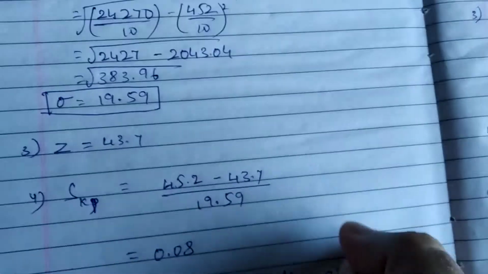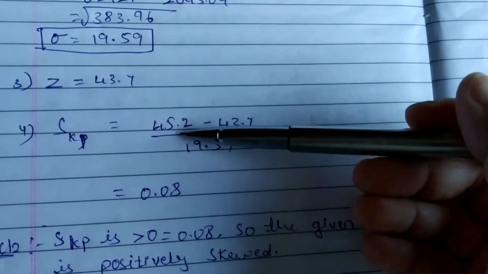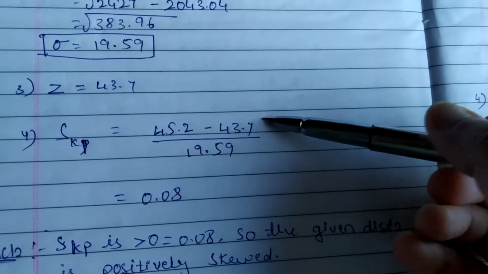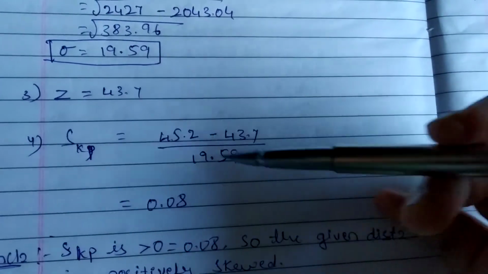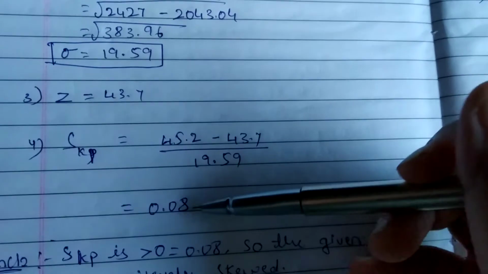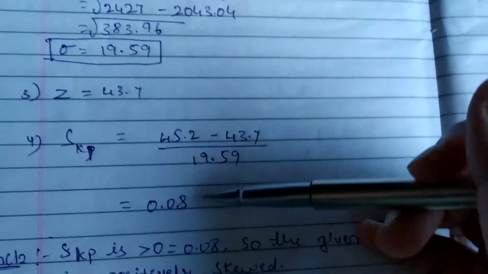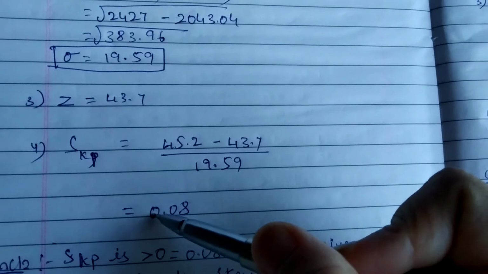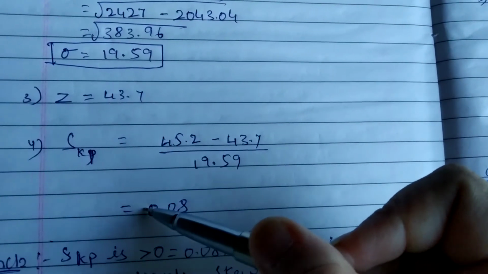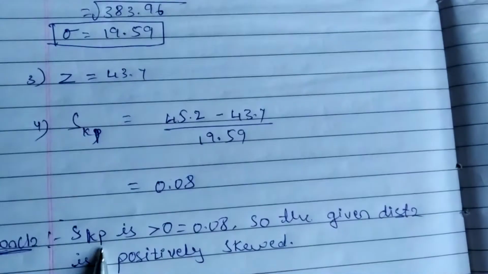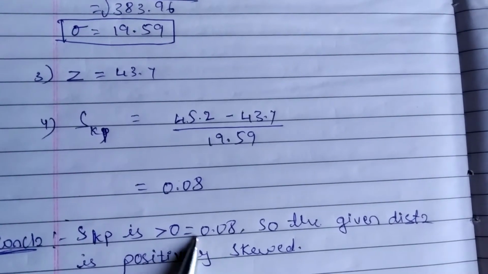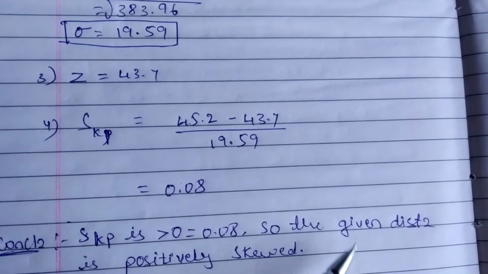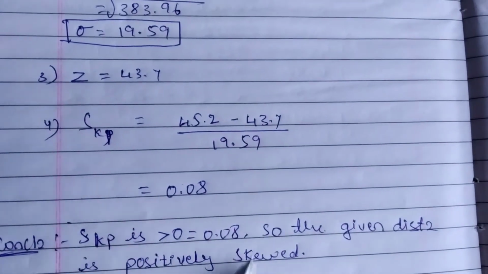So now we'll calculate the skewness. Mean is 45.2, mode is 43.7, and the standard deviation is 19.59. So we'll get 0.08, which is more than 0. So it is positive. Therefore the conclusion: Karl Pearson's coefficient of skewness is more than 0, equal to 0.08. Hence the given distribution is positively skewed. Okay, we shall go for the next problem.